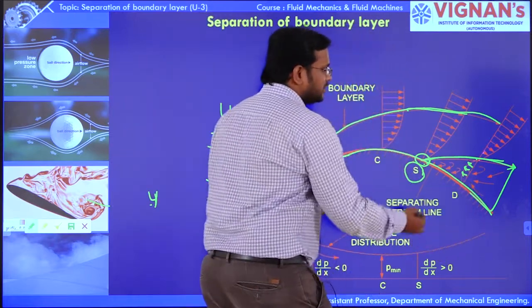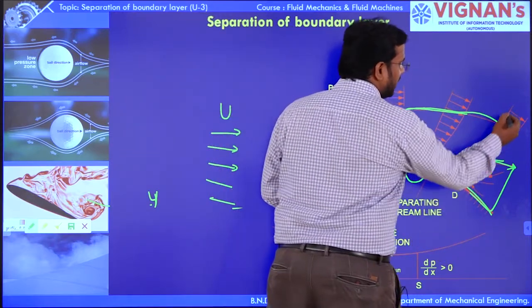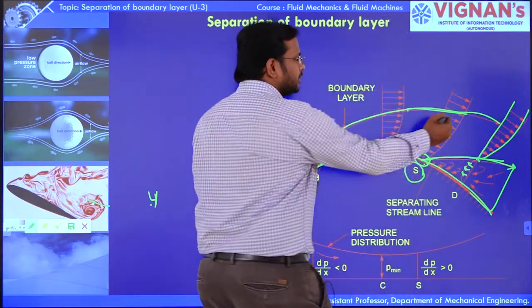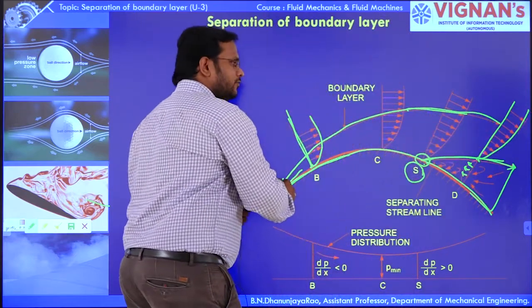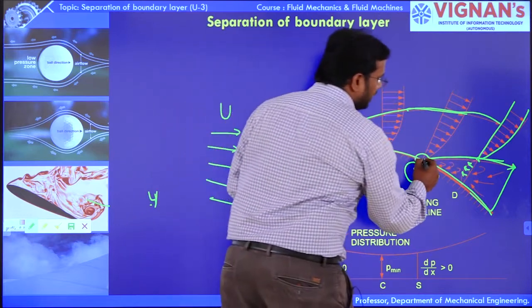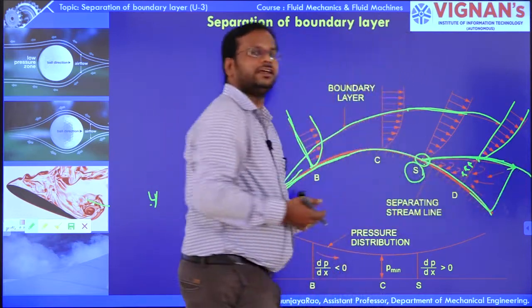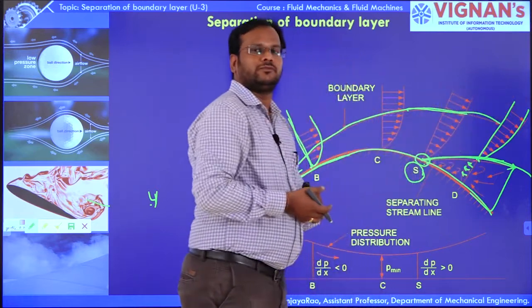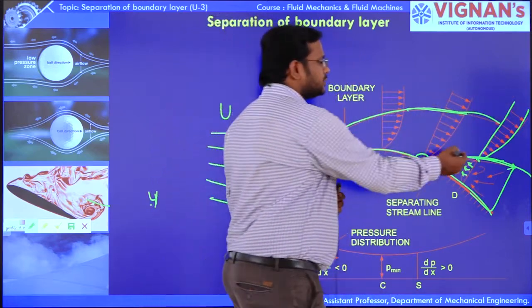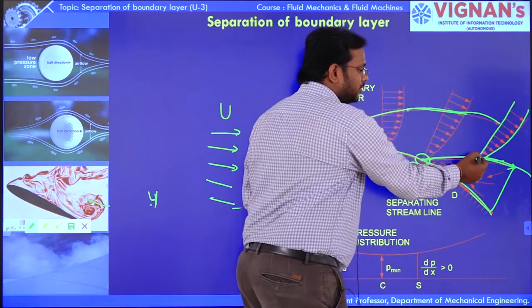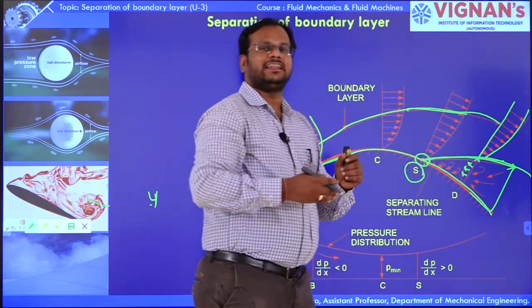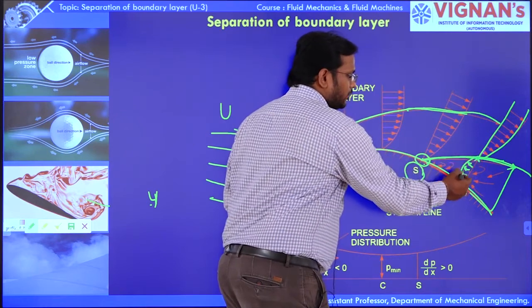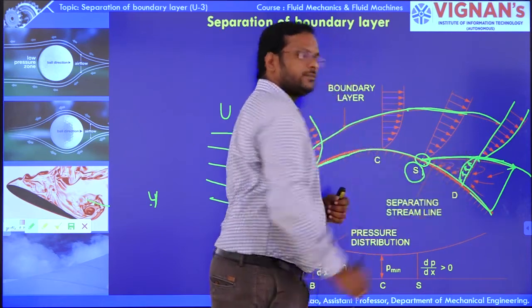Yes, you can see that here a new boundary layer is generated. Initially this is one boundary layer, and here again a separate boundary layer is formed. Above it there is another velocity profile, which is a positive velocity profile, and below it there is another boundary layer with a negative velocity profile.